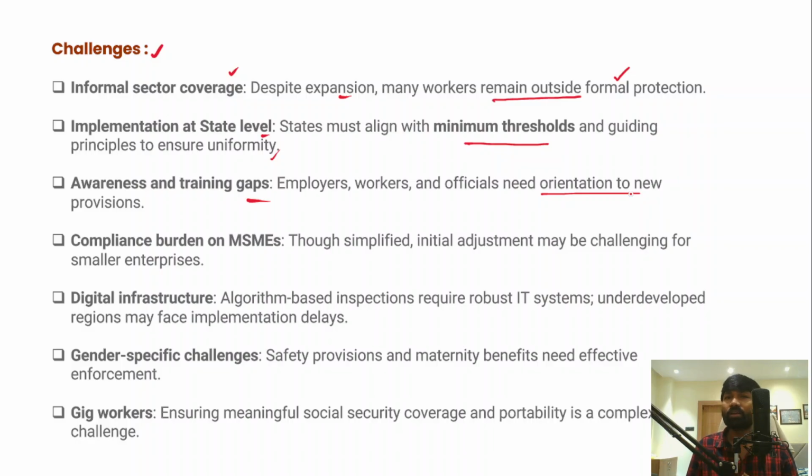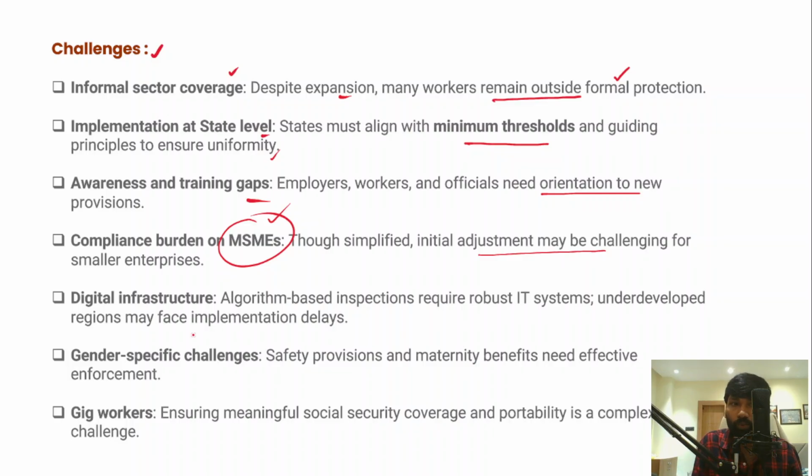And then we have micro, small and medium enterprises, and these are very important for the Indian economy because they contribute more than 100 million jobs, and they also provide around 33% of India's GDP and around 30% of India's total exports. Because of all these reasons, MSMEs are very important for the Indian economy. However, though these labor codes are being simplified, the initial adjustment to these labor codes by the MSMEs may be a complex procedure. It will be very difficult for the smaller enterprises.